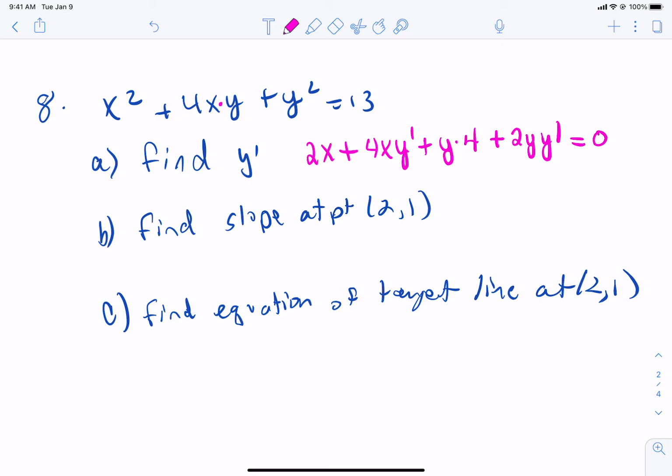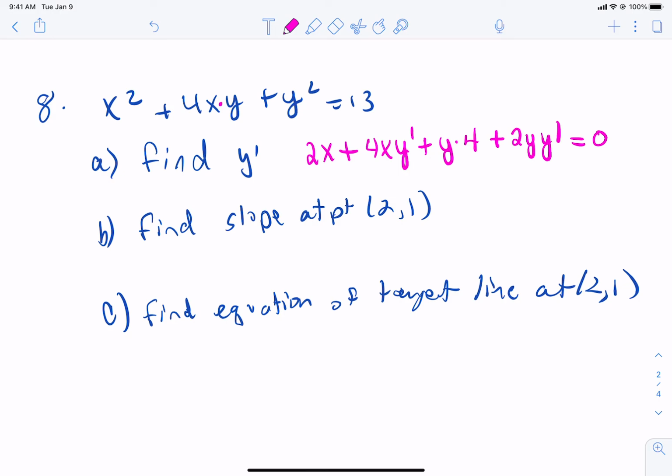Now, part B says to find the slope at the point (2, 1). Well, the slope is y prime. So we actually physically have to plug in 2 and 1 for the x's and y's. Now 2 is x, 1 is y. So every x we see, make the number 2. Every y, not y prime, but every y we see, you make 1.